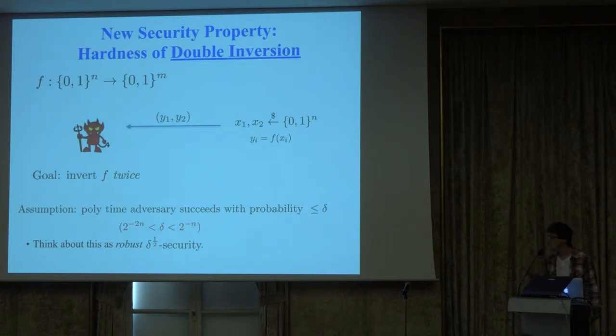And so I personally think of this sort of delta security as a version of square root of delta security for the function f that is robust, in the sense that in addition, there's no way for an efficient adversary to somehow correlate solving one instance of the problem to solving another instance of the problem. So there's an intuition that comes up in parallel repetition all the time.